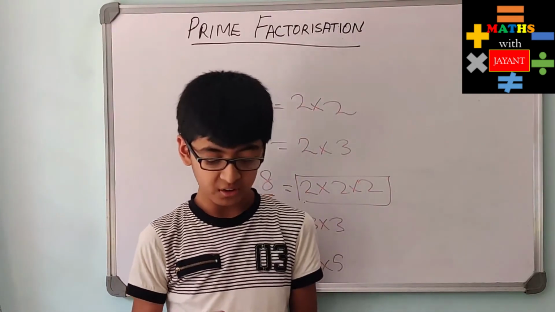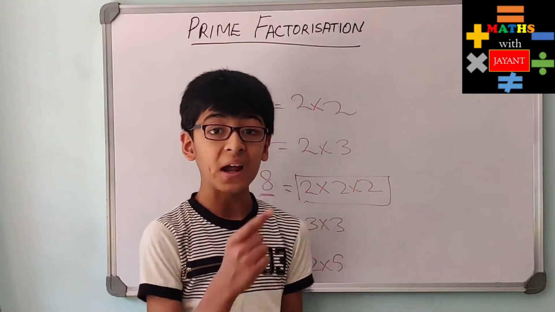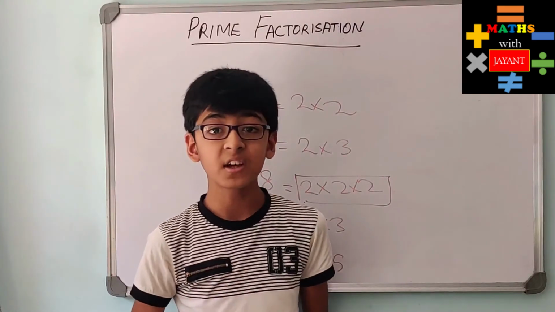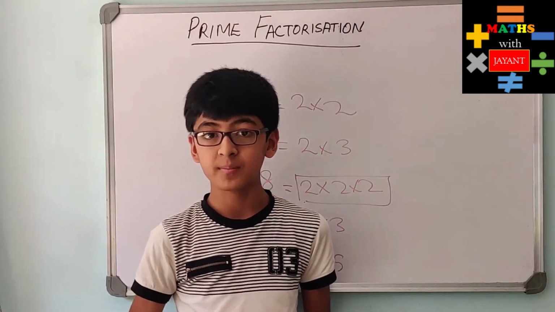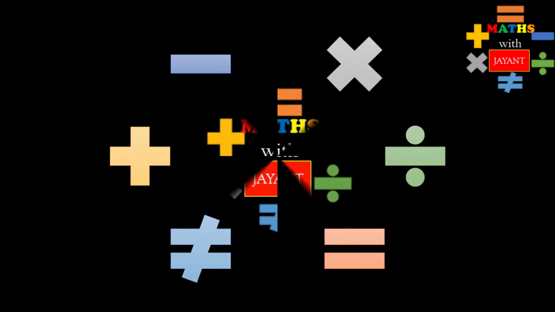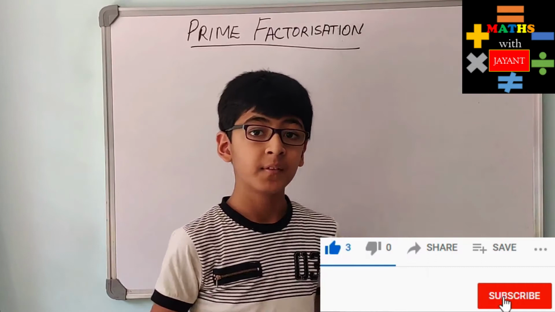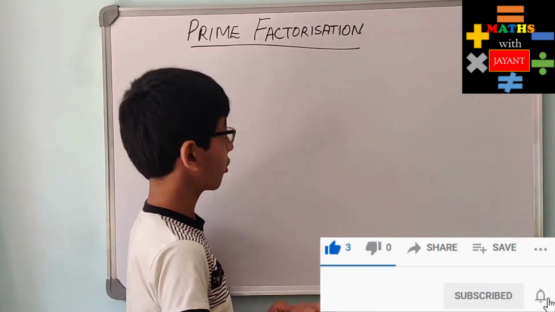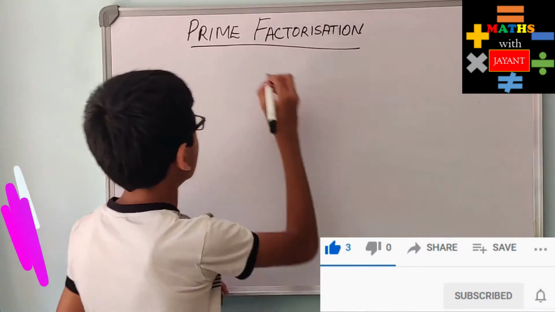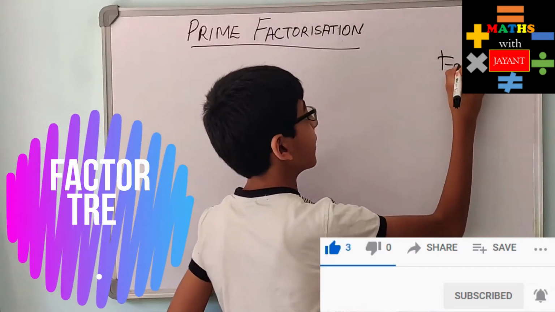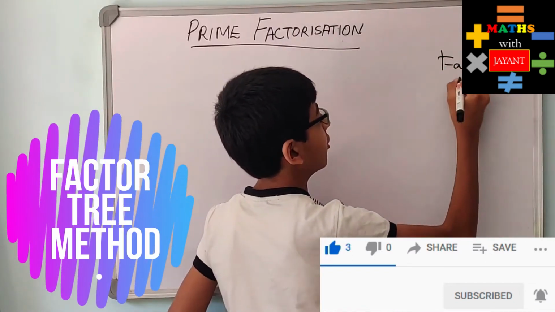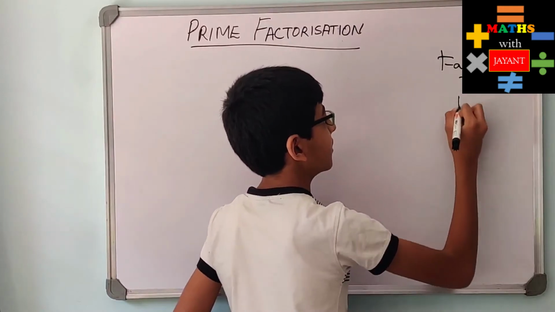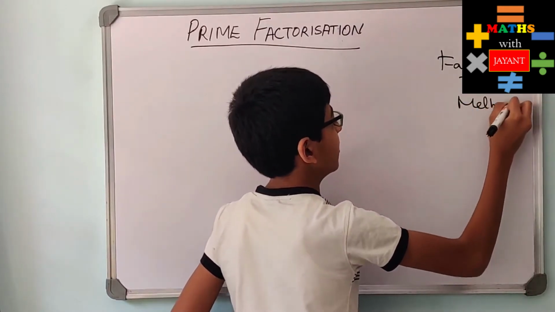Today we are going to learn two methods of finding this. So let us get started with today's topic. Let us start with the first method. The first method is called the factor tree method.